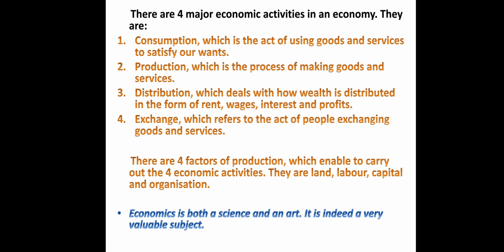Now, very importantly, we also come to the understanding of whether economics is a positive or a normative science. So, we know that a positive science may be defined as a body of systematized knowledge concerning what is, and normative science is a body of systematized knowledge relating to what ought to be. Now, whether economics is just dealing with what is or what ought to be is in the public domain, because we know very clearly that economics is not just a positive science, but it is also a normative science.